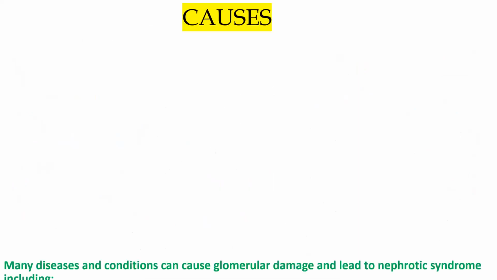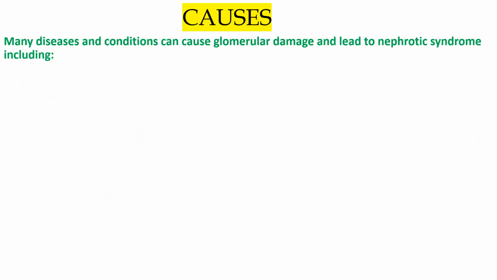So the next point is the causes. Let us discuss the causes one by one. Many diseases and conditions can cause glomerular damage and lead to nephrotic syndrome. Why is glomerular mentioned here? What was the definition of nephrotic syndrome, the first line?